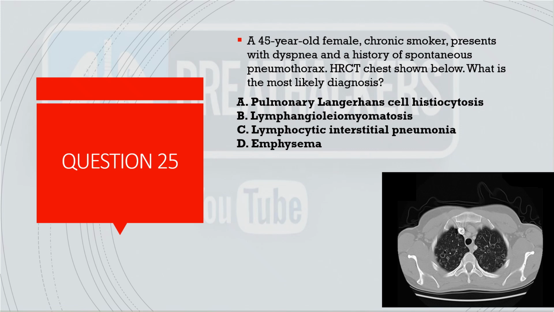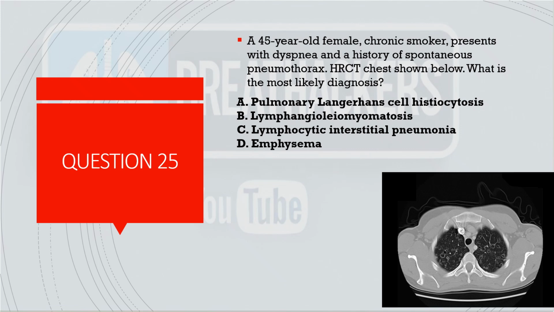Coming to the next question. So a 45-year-old female chronic smoker, dyspnea, history of spontaneous pneumothorax, HRCT is shown below. If you could see, what is the most likely diagnosis? The only thing which they have given is female, which is somewhat controversial.